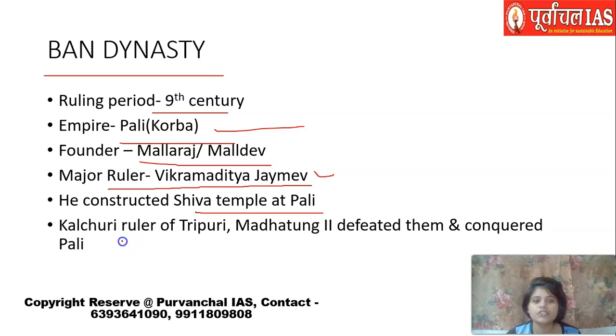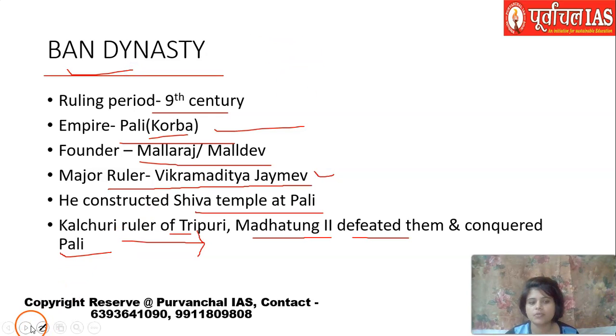And the Kalchuri rulers of Tripuri. Tripuri is an area in Jabalpur, and the Kalchuri dynasty was there in Tripuri. One of the rulers from this Kalchuri dynasty, named Madhutung II, defeated them and conquered Pali. So ultimately they started ruling in Pali after the Band dynasty. There is not much about the Band dynasty to be known.